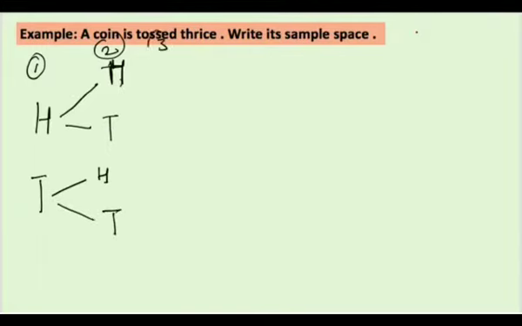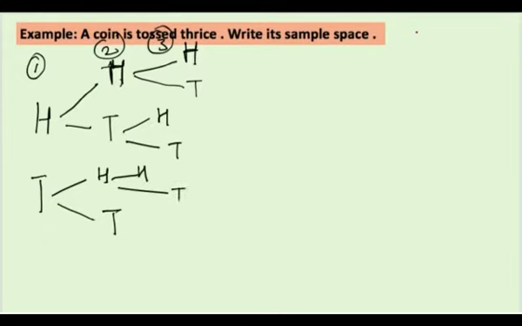Now when we are doing the third toss, when head is going, it can give you again head, or it can give you a tail. Or when you are getting head with tail, maybe you get again head, or maybe a tail. Or when two tails are coming, maybe in the third throw you get a head, or maybe a tail. So in these three tosses, we may get these possible outcomes.